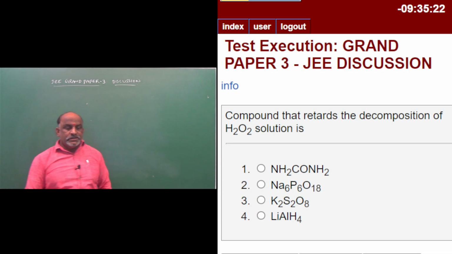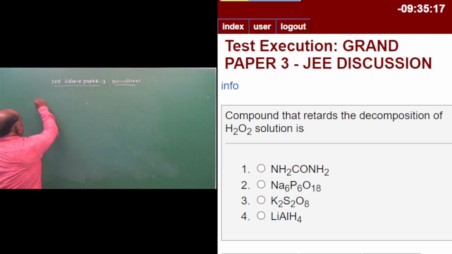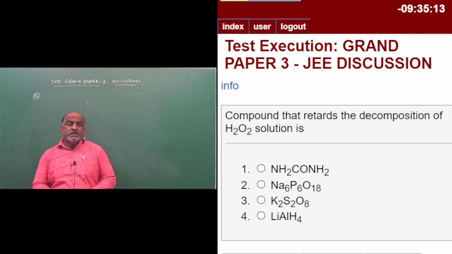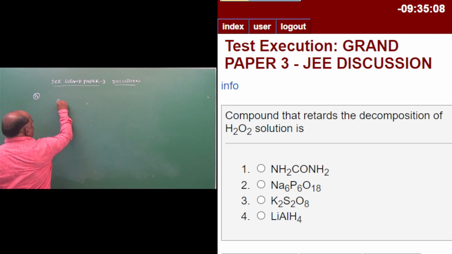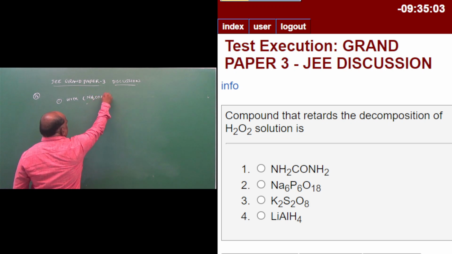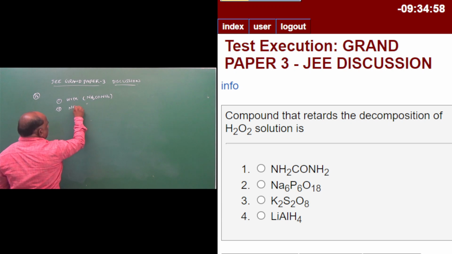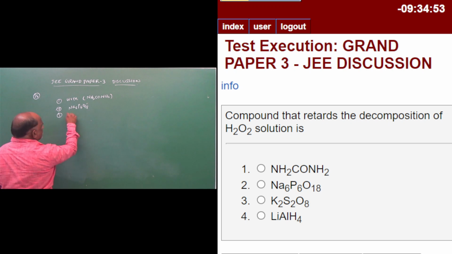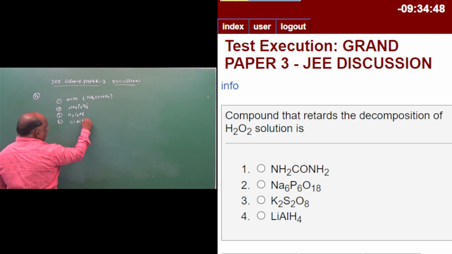Next: compounds that retard the decomposition of H2O2 solution is. Number one given is urea, formula NH2CONH2, and the second one given is Na6P6O18, and the third one given is K2S2O8, and the fourth one is lithium aluminum hydride.